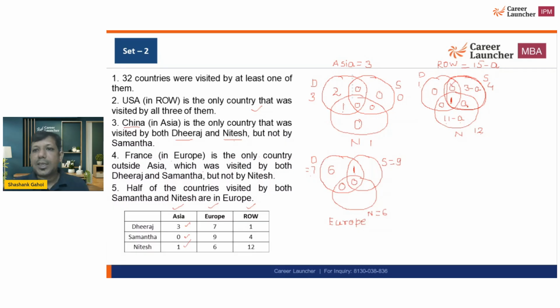नाउ अब बेसिकली यहाँ पे ये बोल रहा है कि ये 1 plus A है। ठीक है, half of the countries visited by both Samantha and Nitesh.